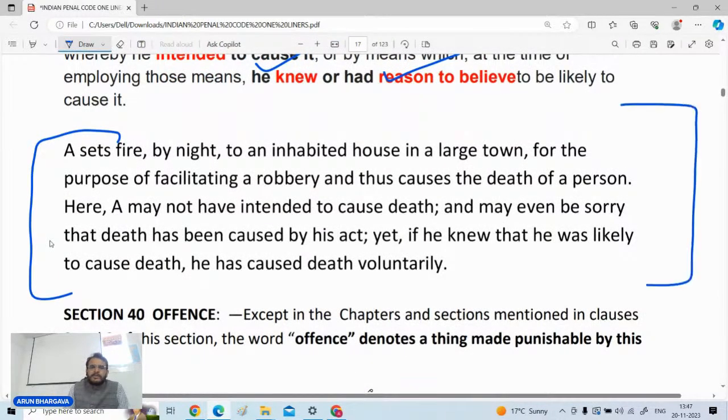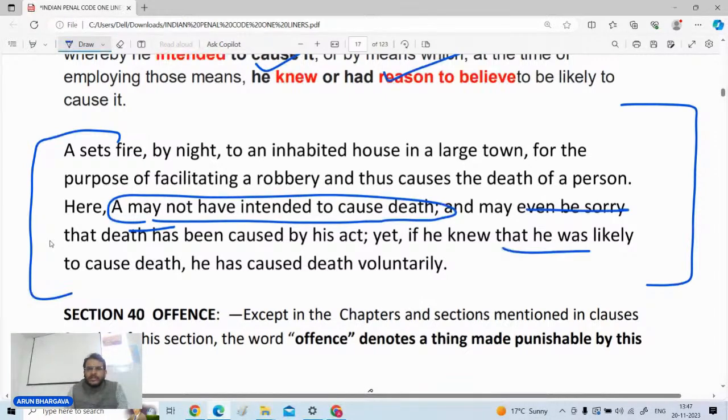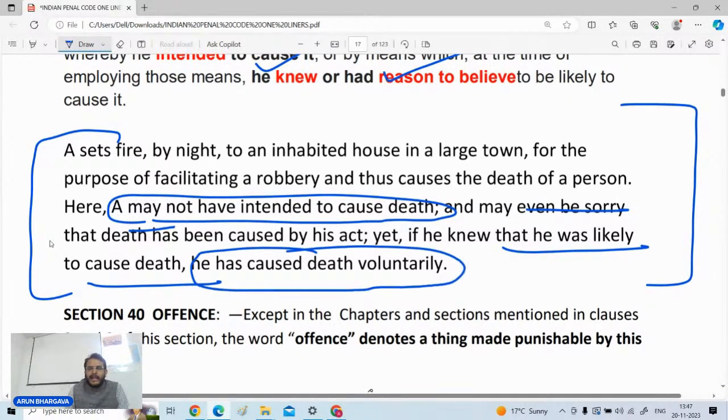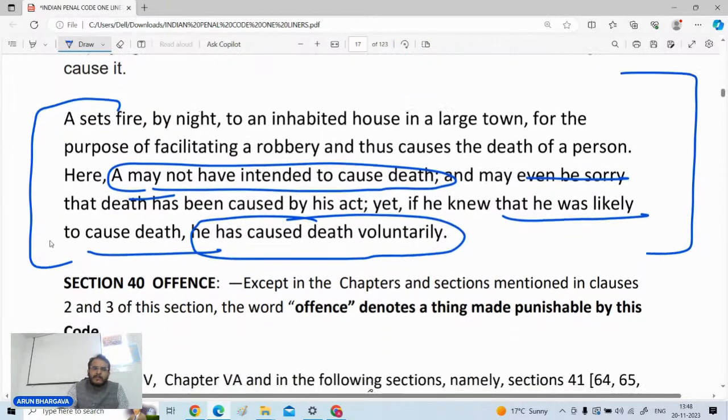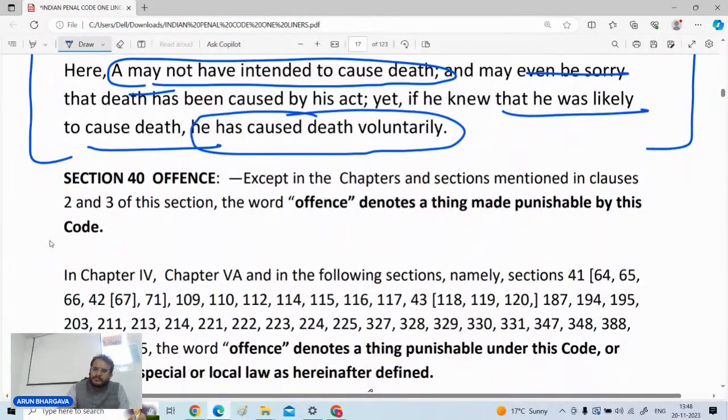Along with this, the illustration given in this particular section is also important. If a person sets a fire by night at an inhabited house in a large town, for the purpose of facilitating a robbery, and thereby the death of a person is caused. Now, in such a case, A may not have intended to cause the death, but he is having the knowledge, and because he is having the knowledge, the death of the person would be said to be caused voluntarily. Thereafter, the word offense is there. Offense means anything which is punishable by law.